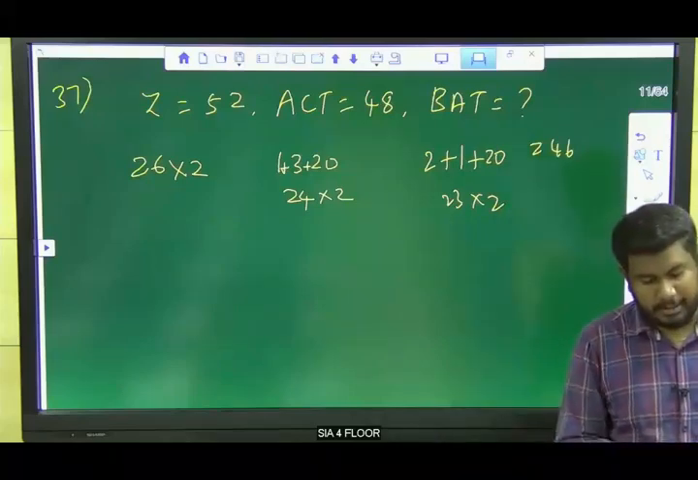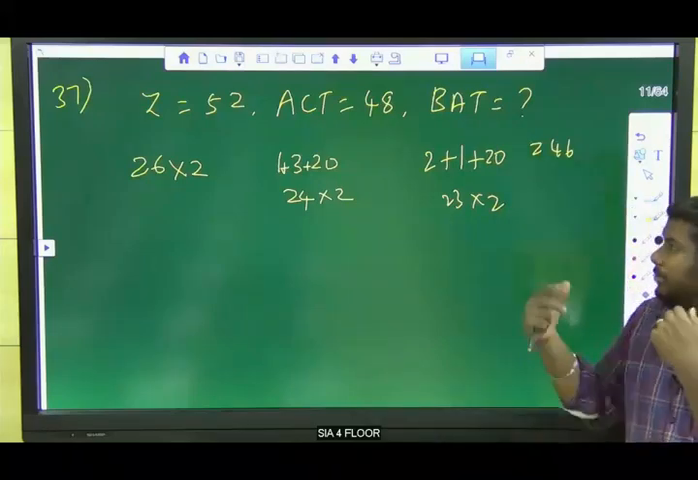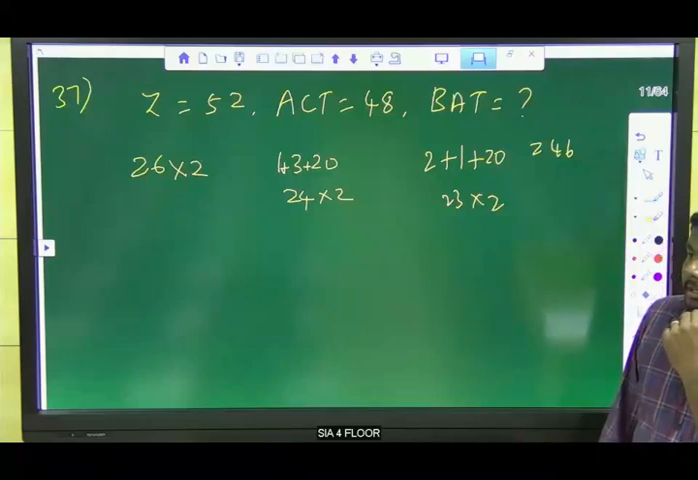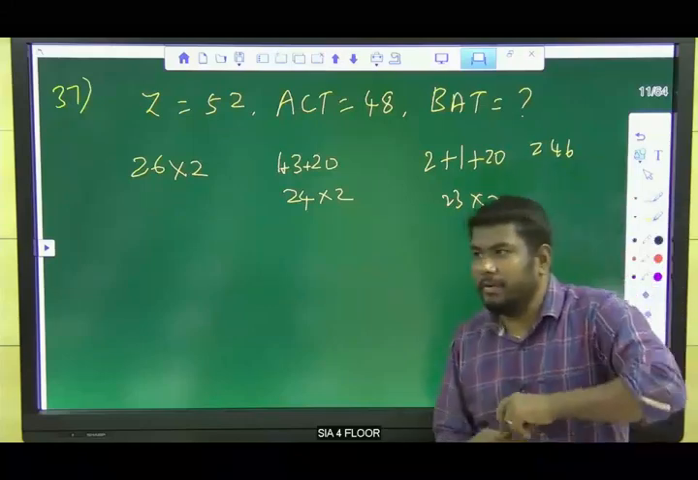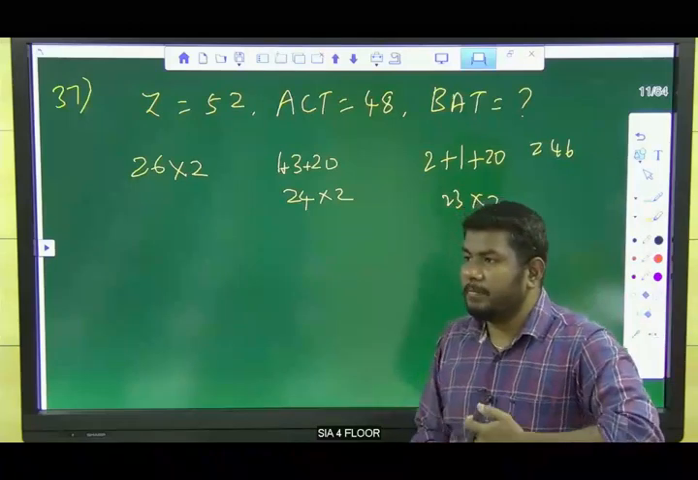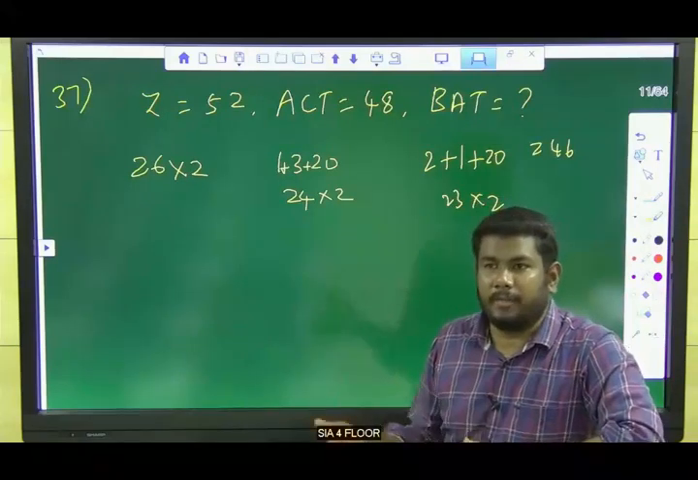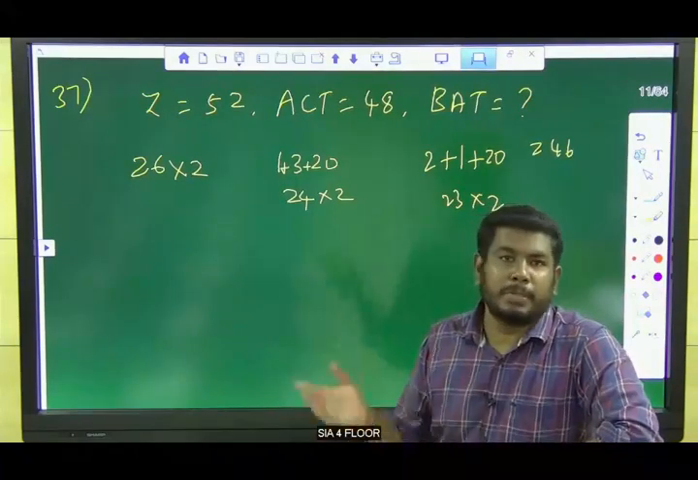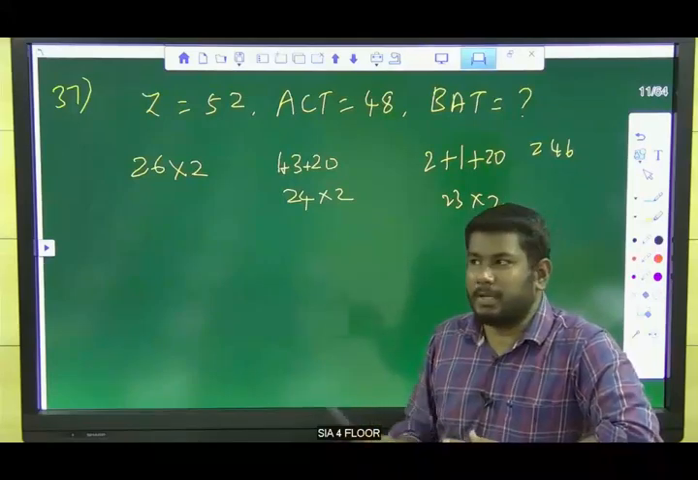Okay, so listen guys. This is the logic. They can ask questions in word with number coding based on the position of the letters in the alphabets, or else the sum of the position of the letters in the alphabets. They can ask questions like this only.